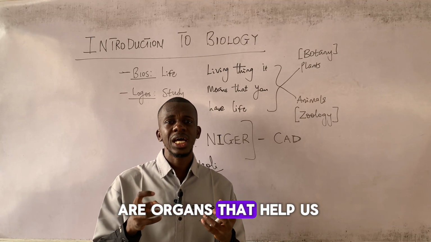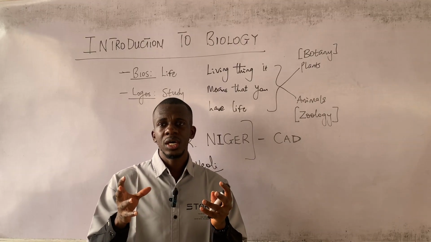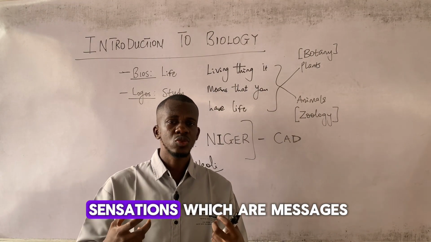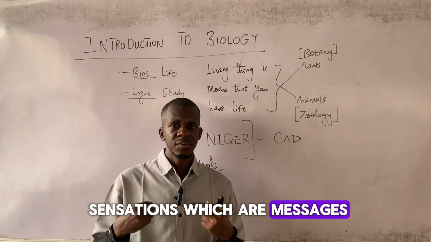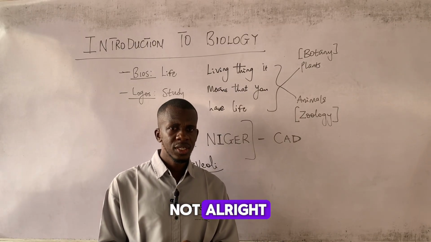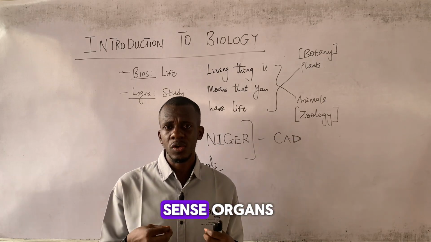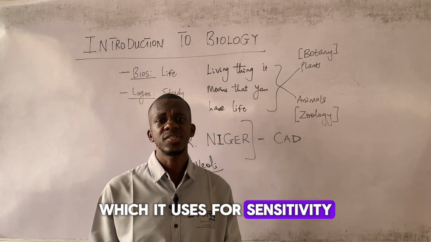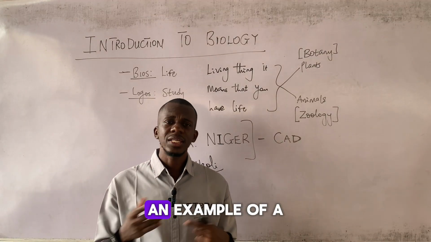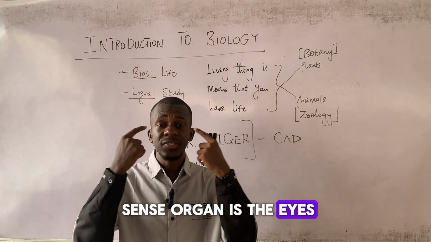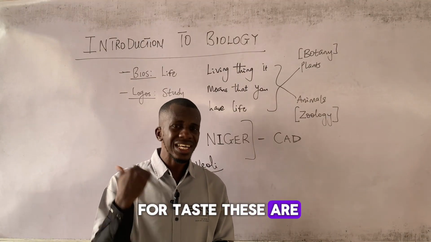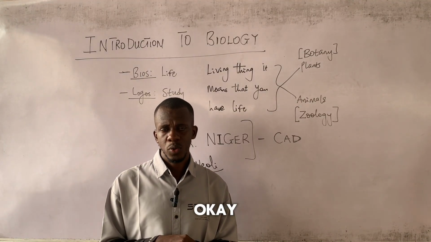They are organs that help us intercept what we call sensations, which are messages, feelings, emotions, and whatnot. So a living thing possesses sense organs, which it uses for sensitivity. An example of a sense organ is the skin. Other examples are the eyes, the ears, the tongue, which is for taste. These are sense organs.